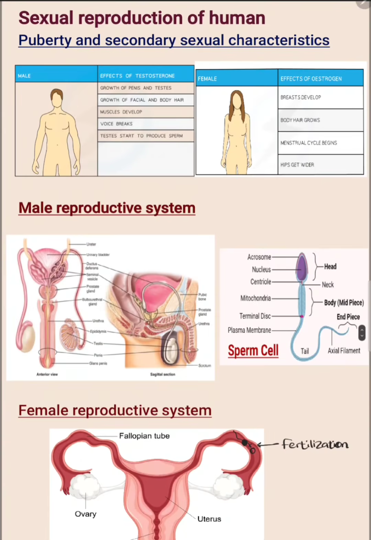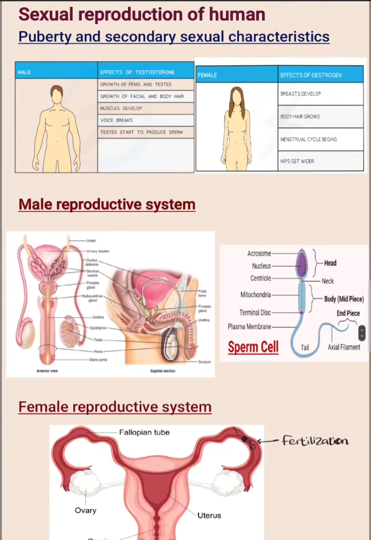After the reproduction of the plant, let's move on to the reproduction of humans. First, we have to know about sexual reproduction of humans. First, we have to know what puberty and secondary sexual characteristics are.